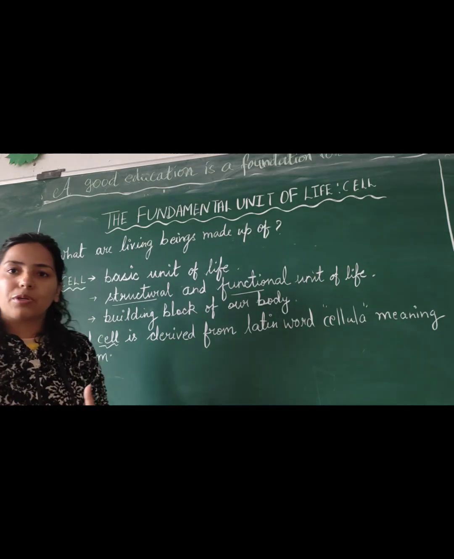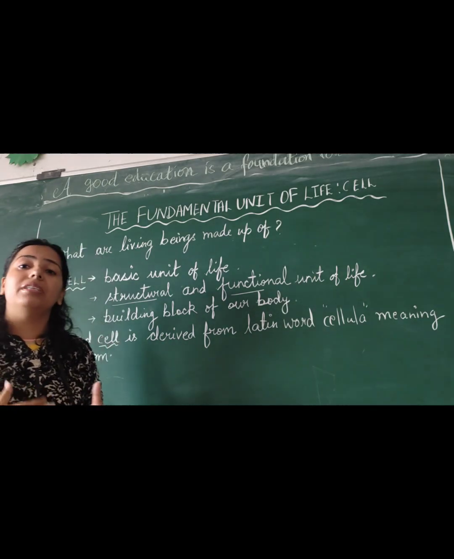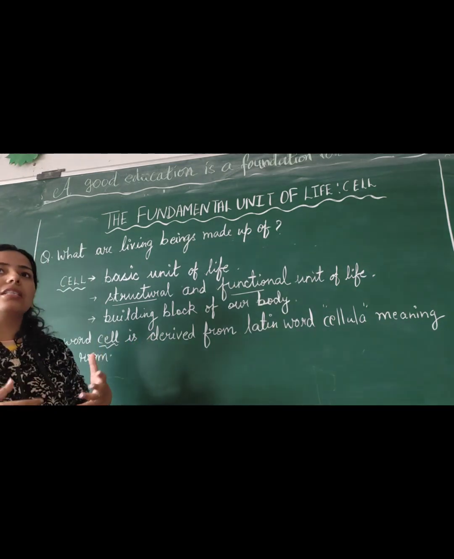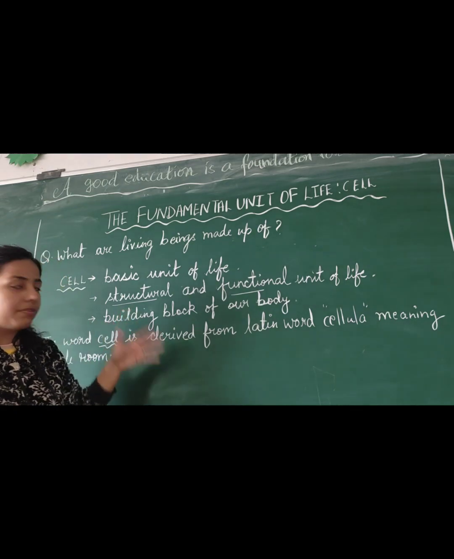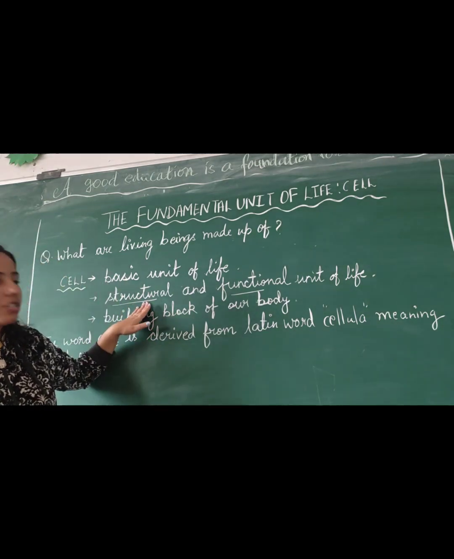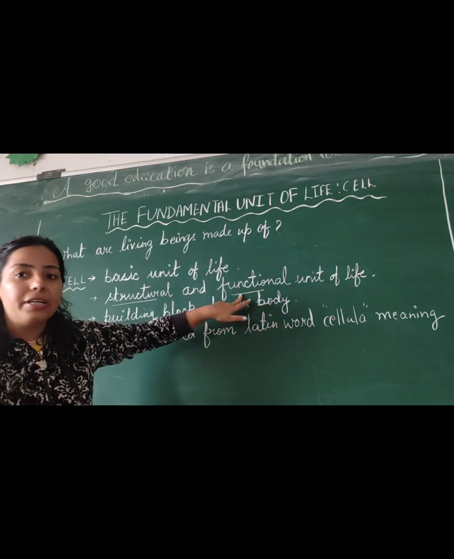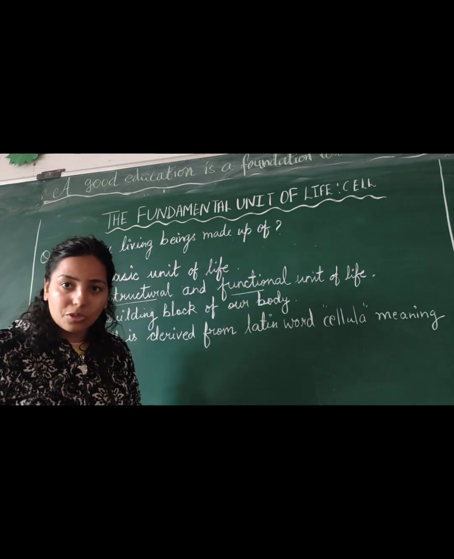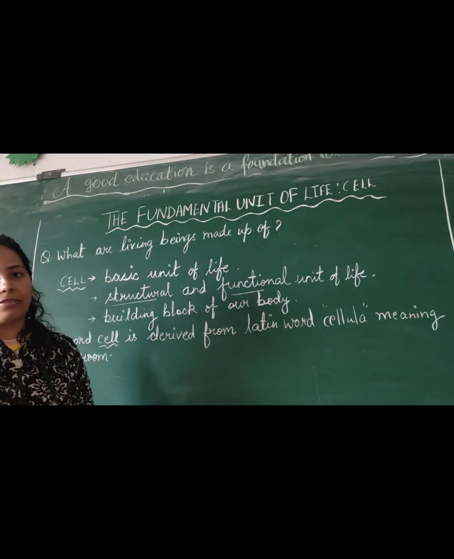Different types of cells are present, and they have different shapes for different functions. They provide a structure to your body, that's why they are the structural unit also. And functional unit means all the processes in the body are happening because of the cells. So that's why they are the functional unit of life.